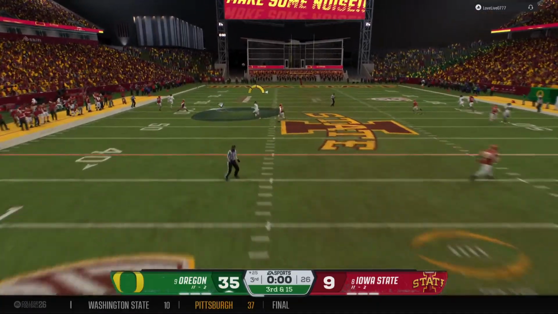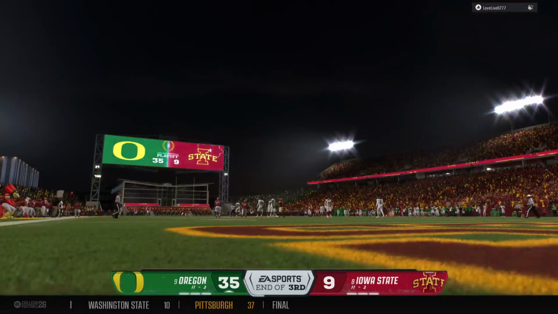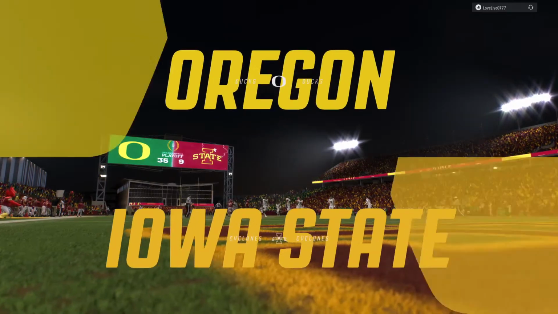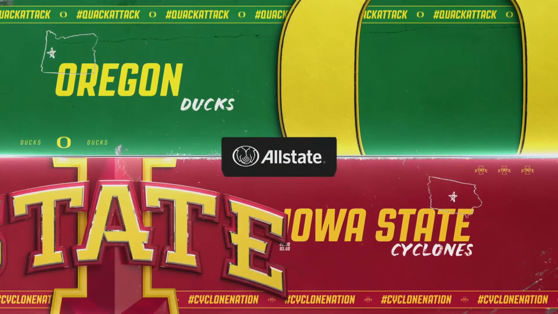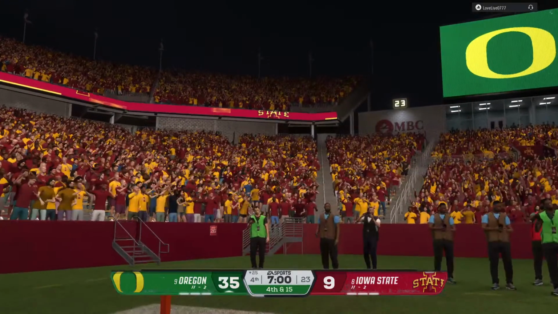And looking to throw it deep. The pass ball is incomplete. Took a deep shot on the final play of the 3rd quarter. Final quarter coming up. So one final quarter to play. It's going to take a lot to turn this game around, but strange things do happen in college football.